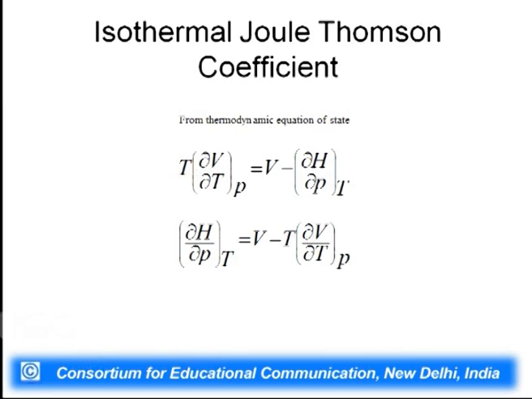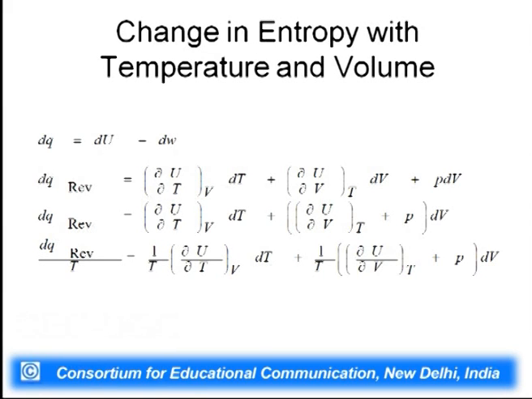Now, we have dU, dH, and you know how to calculate work done. So, you can calculate dq reversible, and from dq reversible we can calculate the change in entropy if we change temperature and volume. For calculation of change in entropy with temperature and volume, we will use U as a function of temperature and volume.